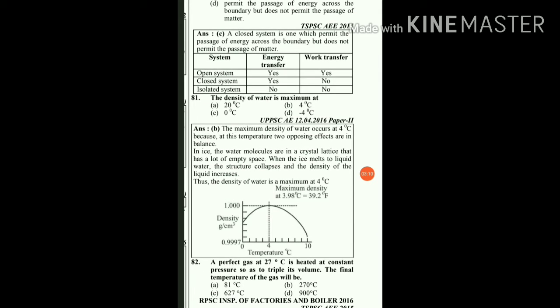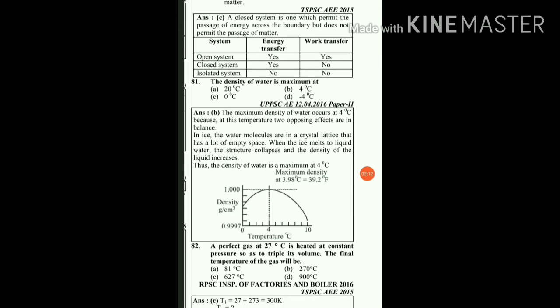The next question: the density of water is maximum at, so options are 20 degrees Celsius, 4 degrees Celsius, 0 degrees Celsius, and minus 4 degrees Celsius. Water freezes at 0 degrees Celsius, so at 0 degrees Celsius water gets converted from water into ice, or ice into water.